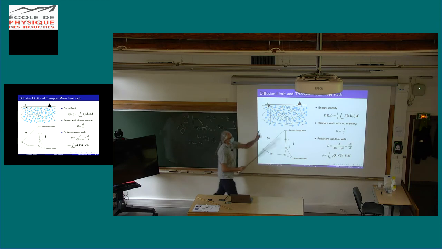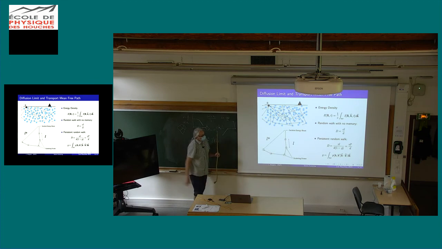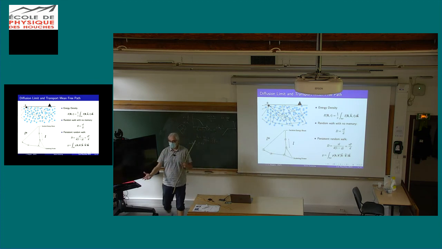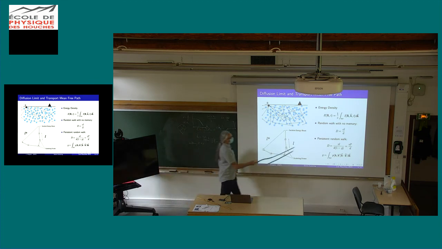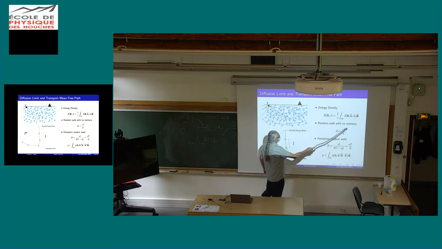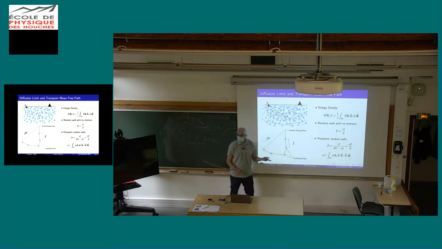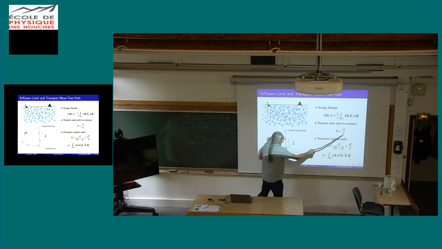So you forget about the propagation direction, you integrate over all propagation directions. When you have many scattering events, what the transport equation tells you is that you behave diffusively with a diffusion constant, which is basically the velocity, the mean free path, and the space dimension.